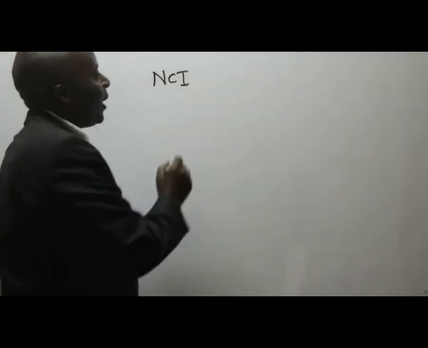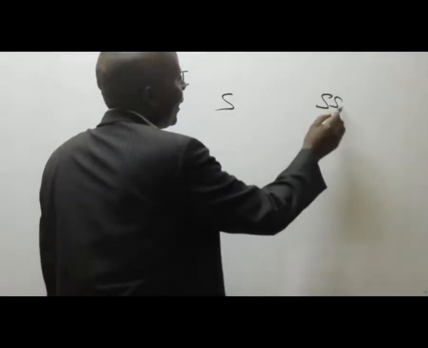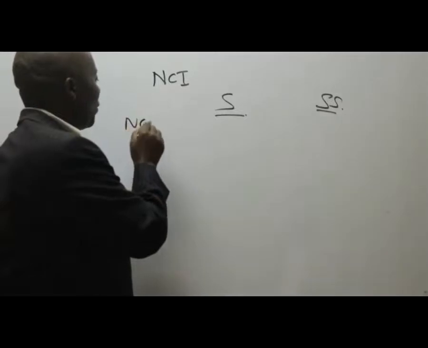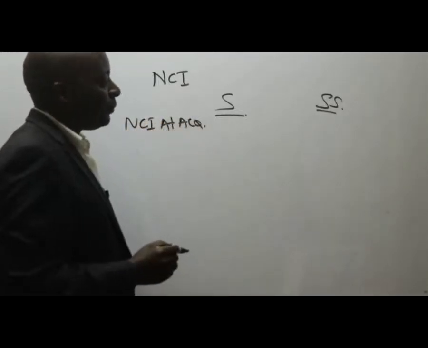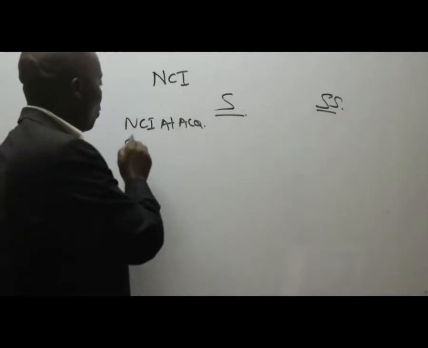So NCI, you can combine them, NCI in S and NCI in SS. So we have NCI at acquisition, right? We have share of who?